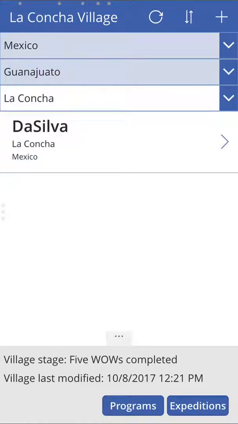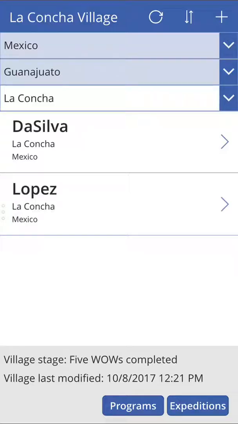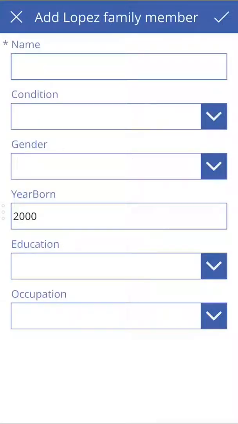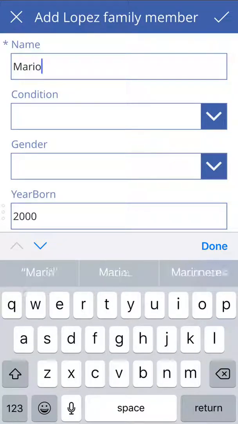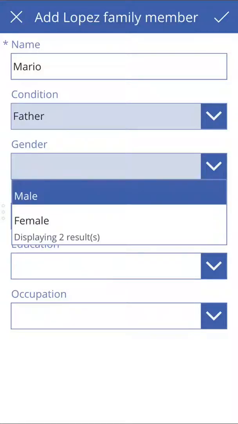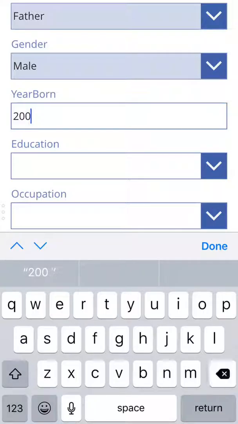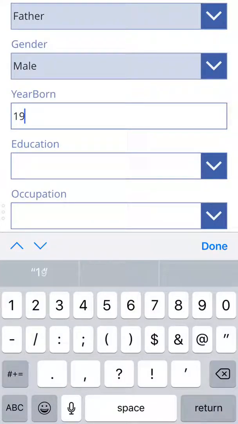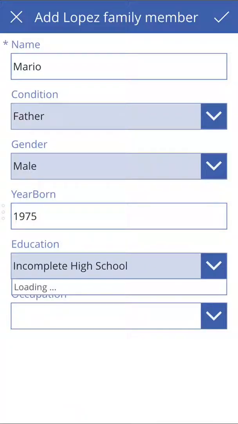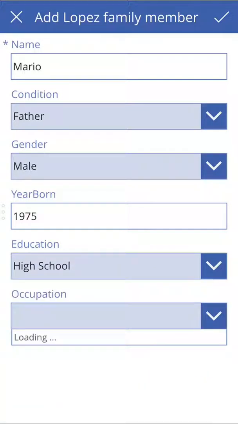Let's go ahead and save that. Now the Lopez family shows up. If we click over on Lopez, it brings up the members of that family. I hit plus again, and now I can enter in Mario. Let's say that he's the father of the family. And of course, gender is male. Say he was born in 1975. Has a high school education and works as an artisan, skilled labor.